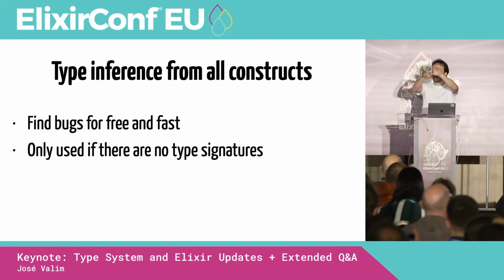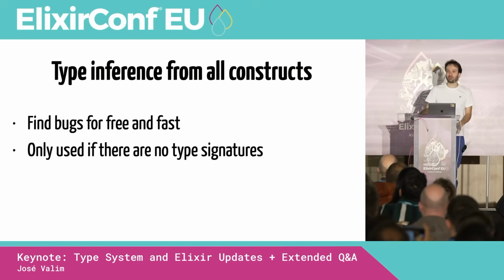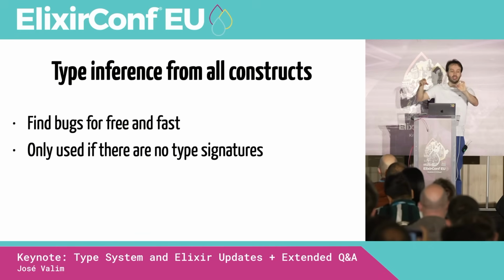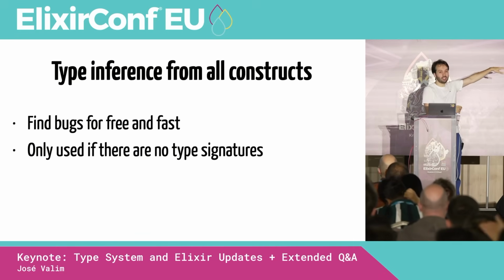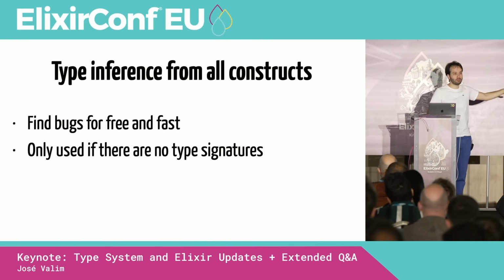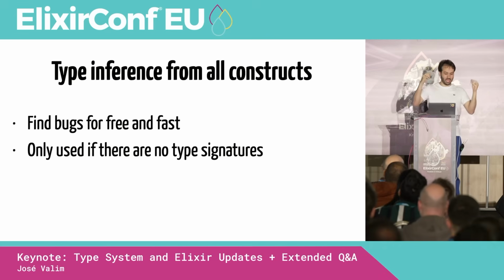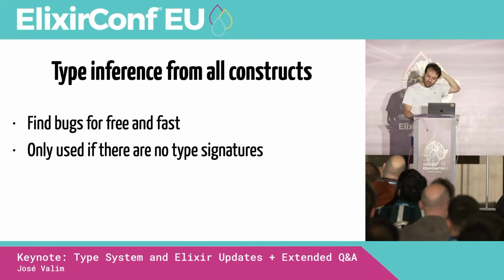In the future, you might say, José, I don't like this, I don't want to rely on type inference. In the future, you'll be able to write your type signatures. And when you write your type signatures, everything that I talk about does not matter, does not come into play, right? So again, the idea is we have a lot of existing code today. How can we look at this code and find bugs for free and fast?